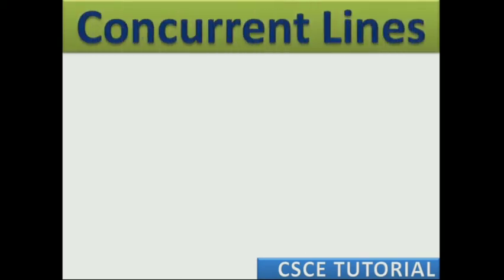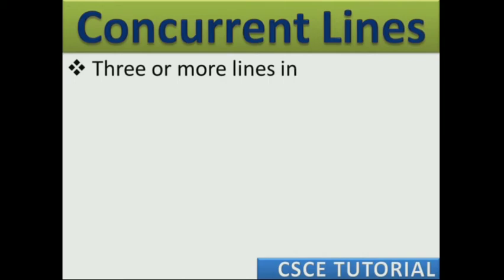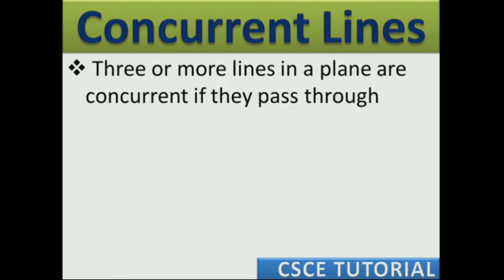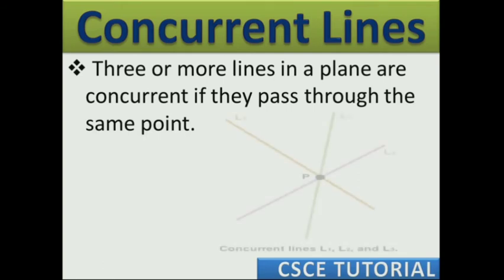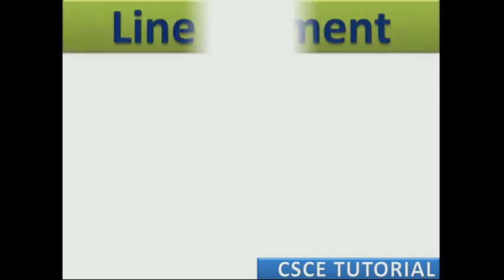Next is concurrent lines. Three or more lines are concurrent if they meet each other or intersect each other or pass through a single same point. It means when two lines are meeting each other, they are called intersecting. If three lines L1, L2, L3 are meeting at P, they are called concurrent lines.